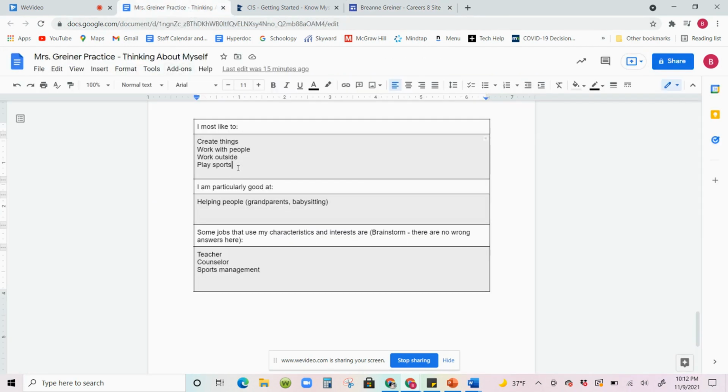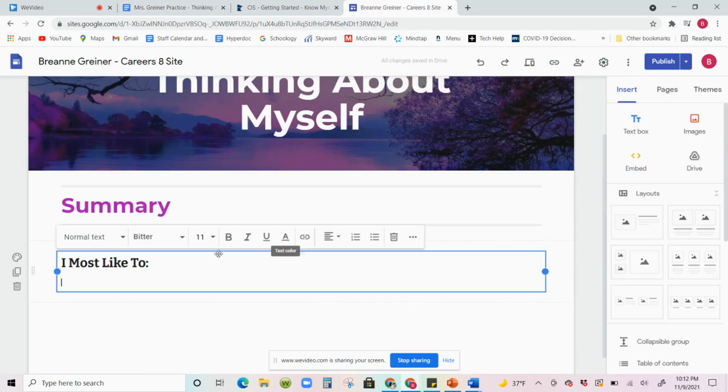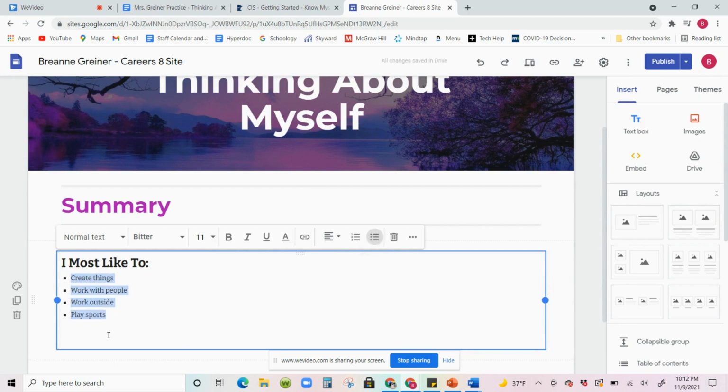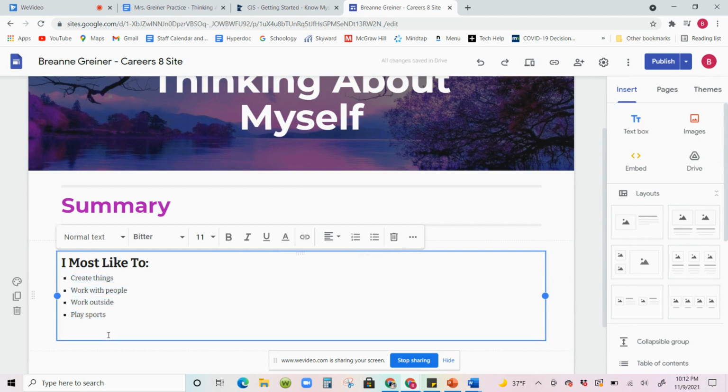Go to your worksheet, and I want you to copy and paste this information. So Control V. And because I like the way bullet points look, I'm going to make mine a bulleted list. Again, I just think it looks sharper. It looks more organized. So go ahead and make this a bulleted list. So once you copy and paste this information in there, use the bulleted list option.